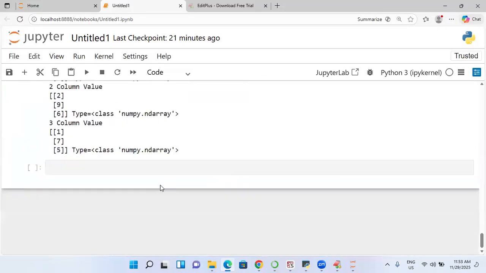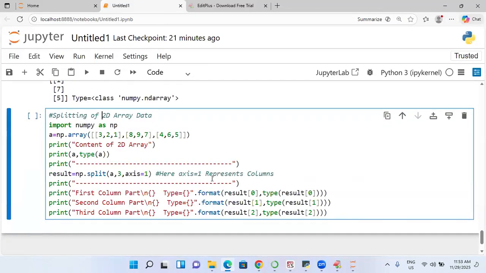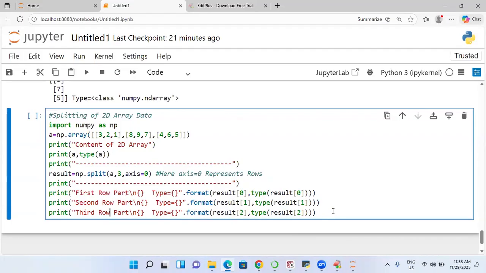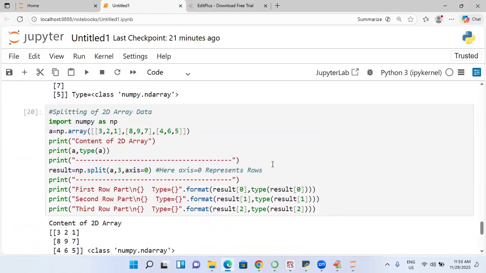So simply I will change it. Go to axis. Change the axis. 2D only. Axis is equal to what? 0. 0 represents what here? Rows. So it is called first row, next second row, next third row. So I'm going to write it. So this is going to be here: first row value, second row, third row value. So even if any number of rows are there, you can do it or not.